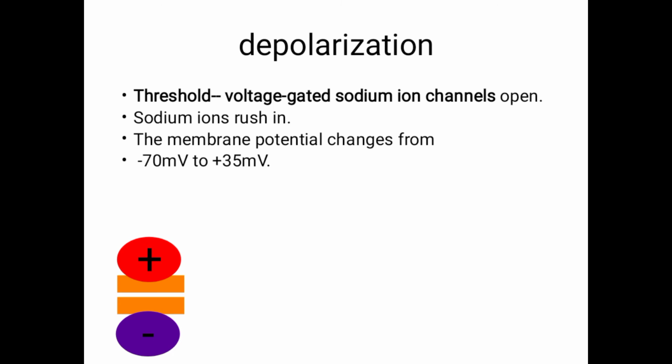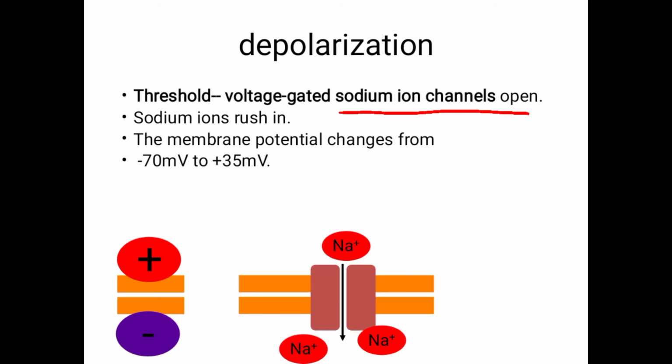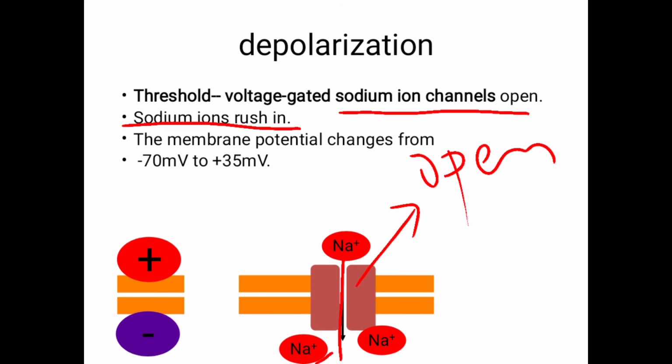So depolarization: whenever the nerve receives the stimulus, the voltage gated sodium channels present on the cell membrane will open. The sodium begins to rush inside the cell. Okay, sodium will rush inside. As I told, the resting membrane potential is minus 70 millivolts. So here it is minus 70 millivolts.